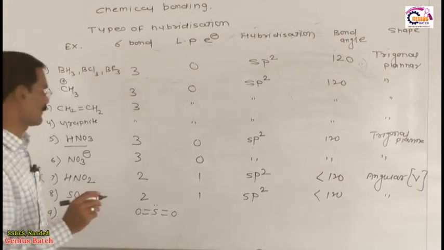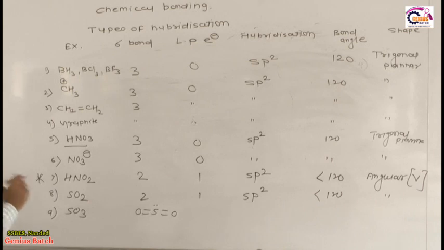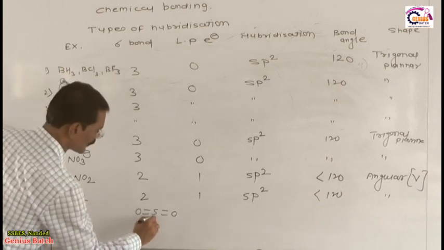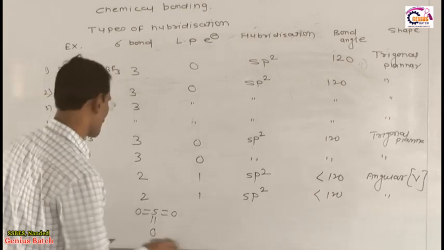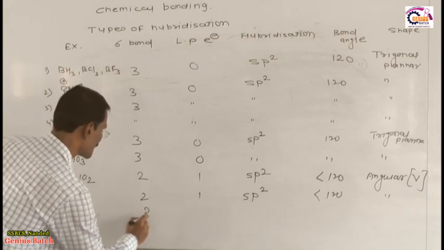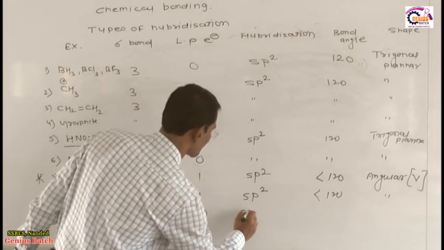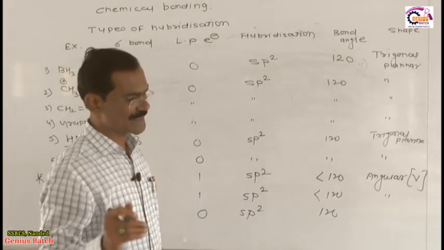See toward this 9th example. In the 9th example, in place of SO2 we consider SO3. SO3 means you remove the lone pair, this becomes SO3. There is no lone pair, all electrons are in sigma bonds, 1, 2, 3 sigma bonds, 0 lone pair. Therefore 3 sigma bonds, 0 lone pair, sp2, no doubt the bond angle is 120, because a lone pair reduces the bond angle.